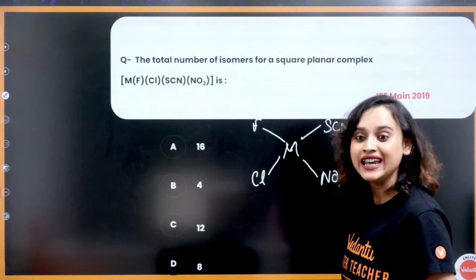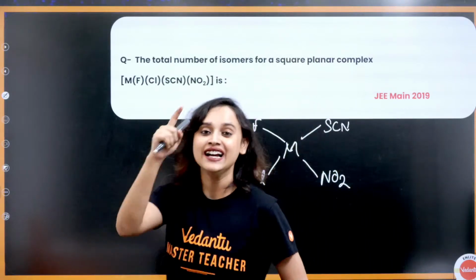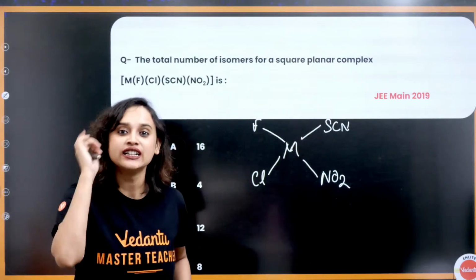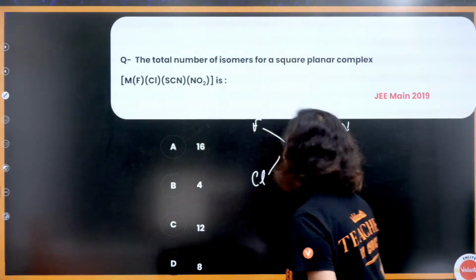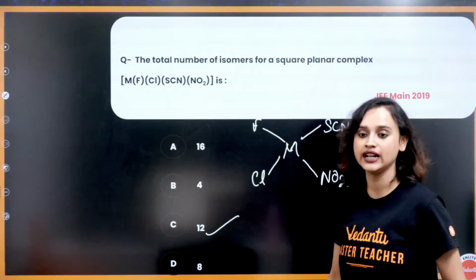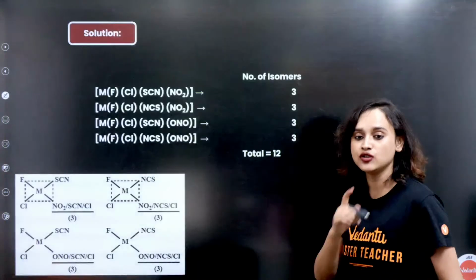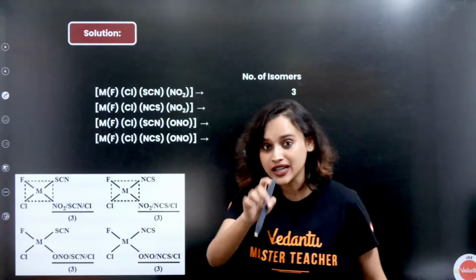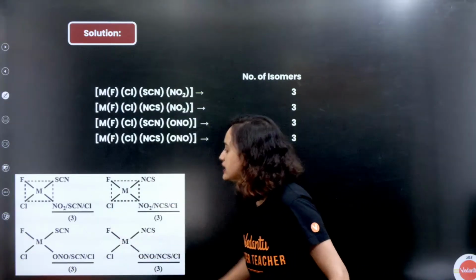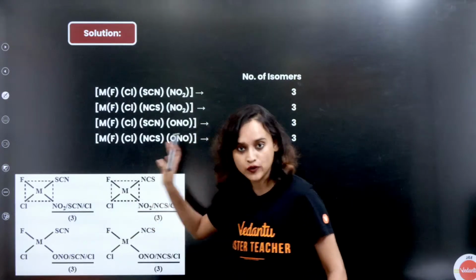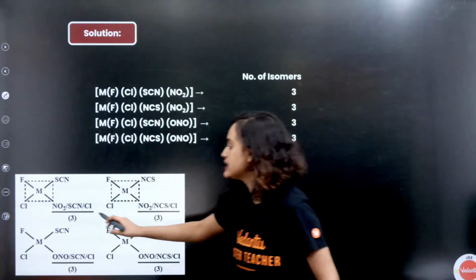Now, the total number of isomers for a square planar complex like this, what can you do? It is M, A, B, C, D type. Very good. That means how many isomers are possible? Absolutely right, Krishna. The correct answer is 12. We have studied this when we read about coordination compounds, isn't it? If you are still not able to understand, this is the diagram here.